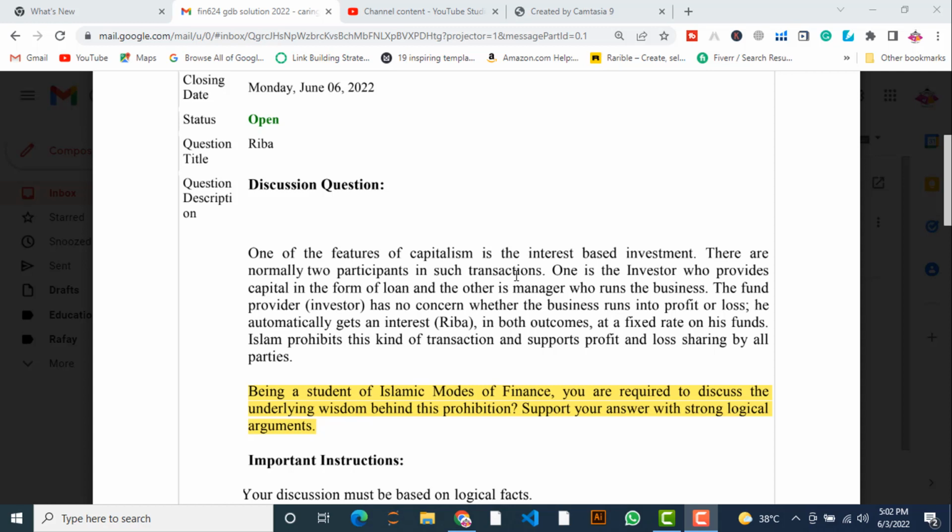The other party, who borrows the loan, bears all the losses if the business incurs them. The second party, the creditor, gets his profit in the form of interest without any risk at a fixed rate which has been settled between the two parties. Islam prohibits this kind of transaction and supports profit and loss sharing by all parties.